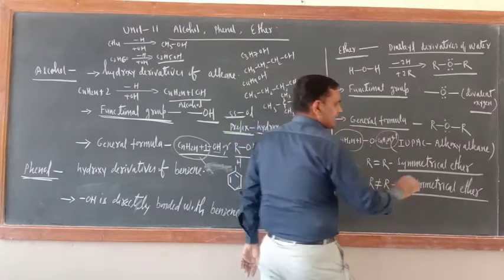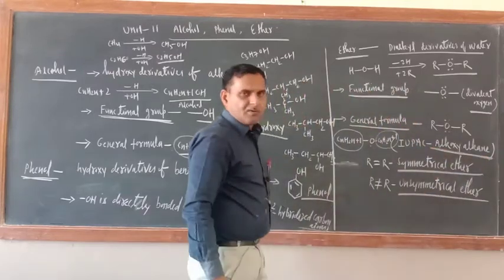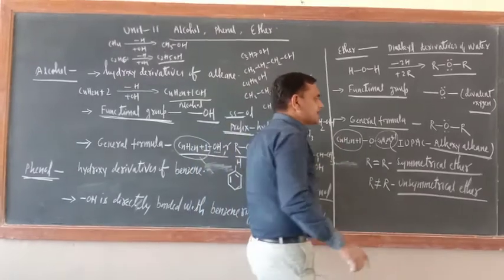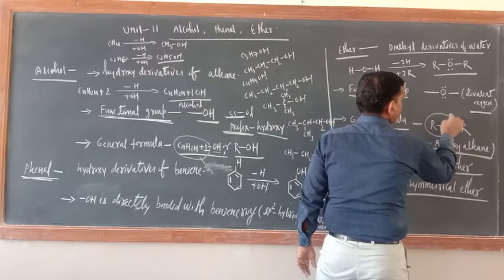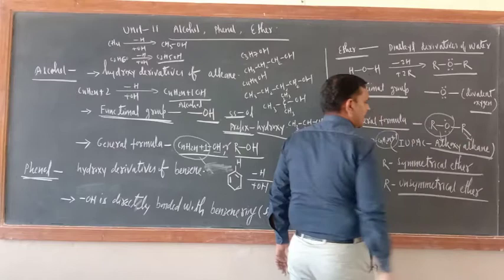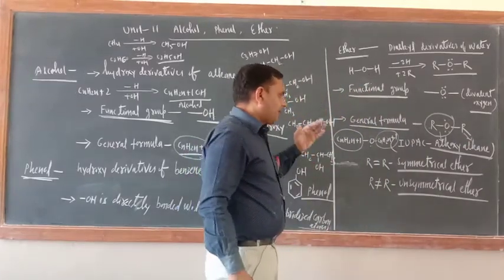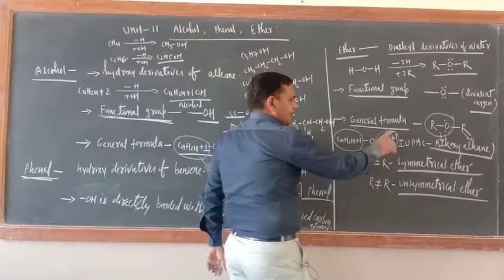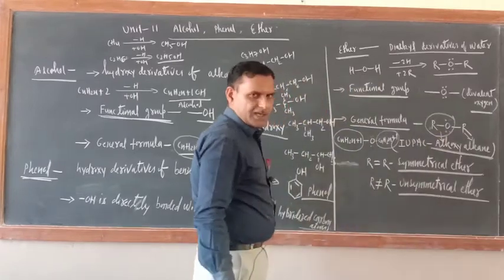In the IUPAC system, ether is known as alkoxyalkane. Alkoxyalkane means one R is the alkyl group, that is alkoxy, and the other R is the alkane. I will explain this while naming. Now there is one important thing: in ether, 2R is there.